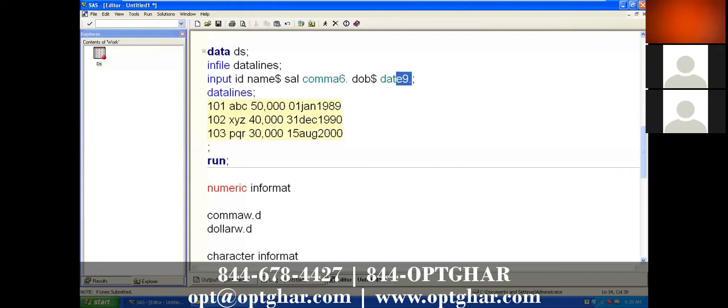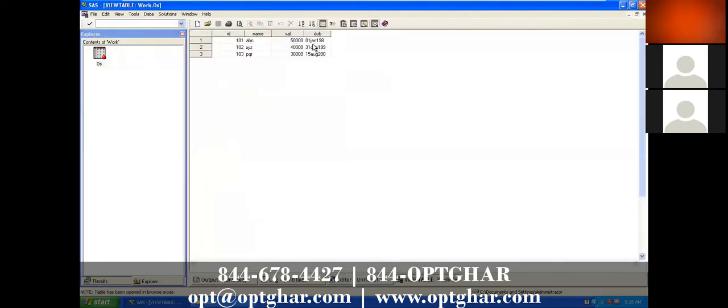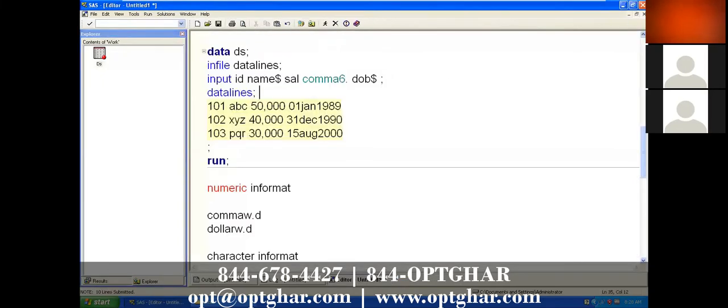See here. Now see. First Jan 19, 8, up to what? Okay, it is taking up to 8 because we specified 9 actually. By default, what is the length of the variable?